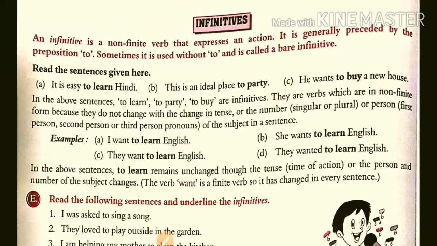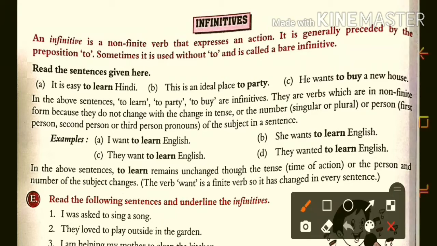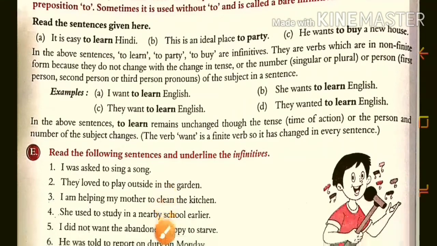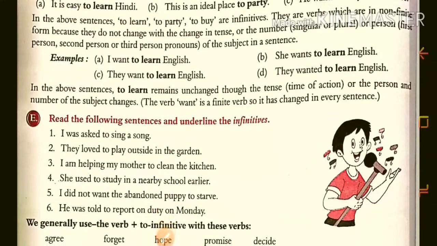This is an ideal place to party. He wants to buy a new house. So in all these sentences, the bold words, to learn, to party, to buy, these are all infinitives.